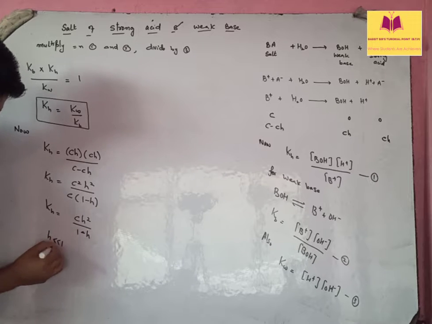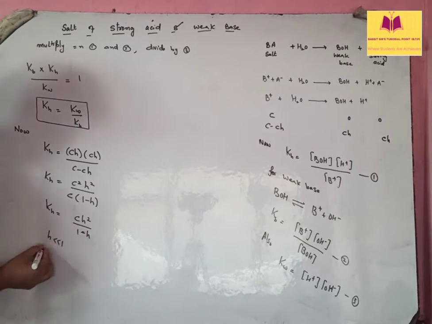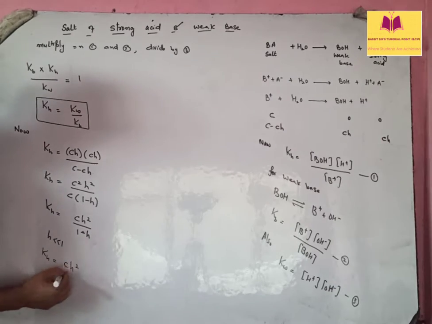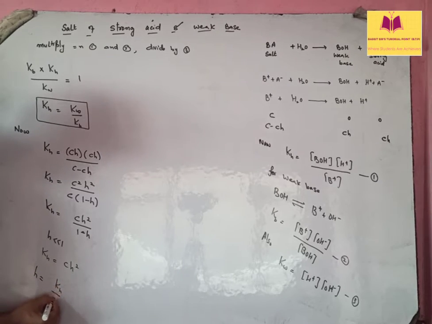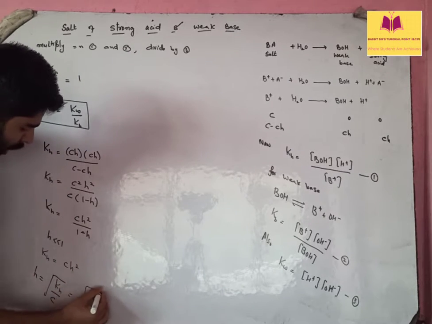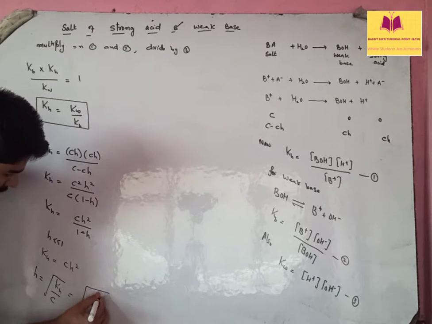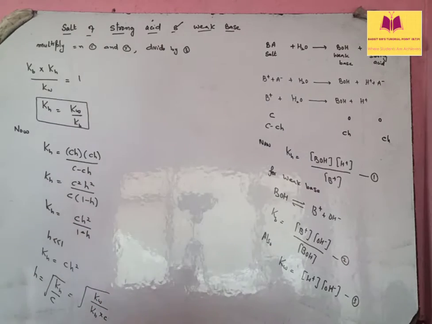If h is less than 1, the degree of hydrolysis for the salt is low. It's very low, so we can neglect this h. We can have Kh is equal to Ch square, which implies h is nothing but root of Kh by C, which I told you initially. The value of Kh is Kw by Kb, so you can write h as root of Kw by Kb multiplied by C. This will be the degree of hydrolysis for this salt.